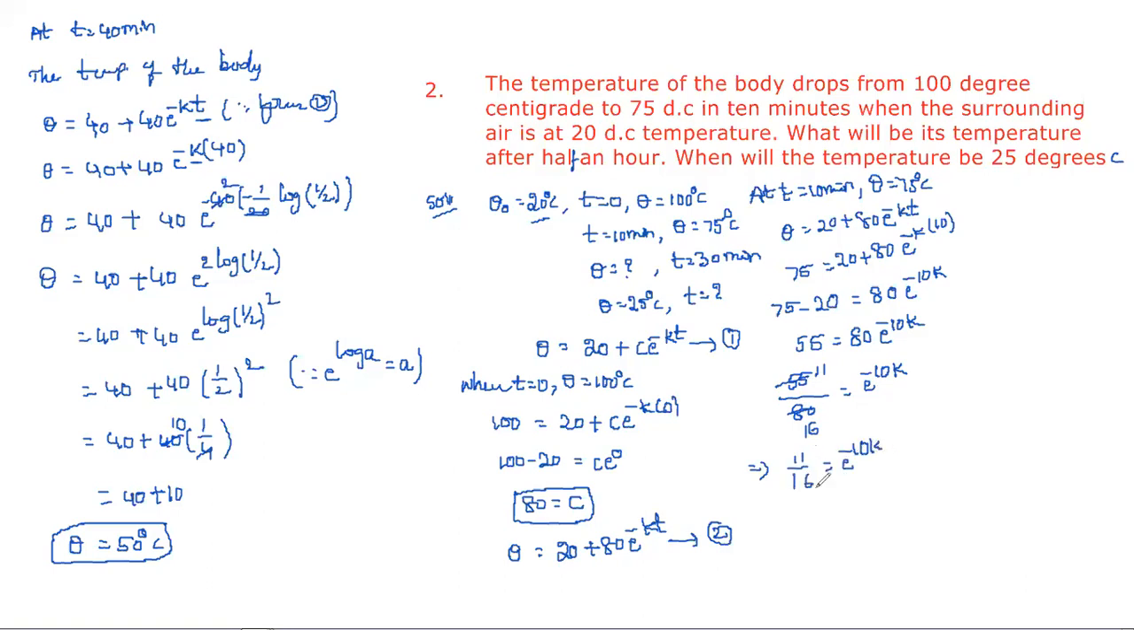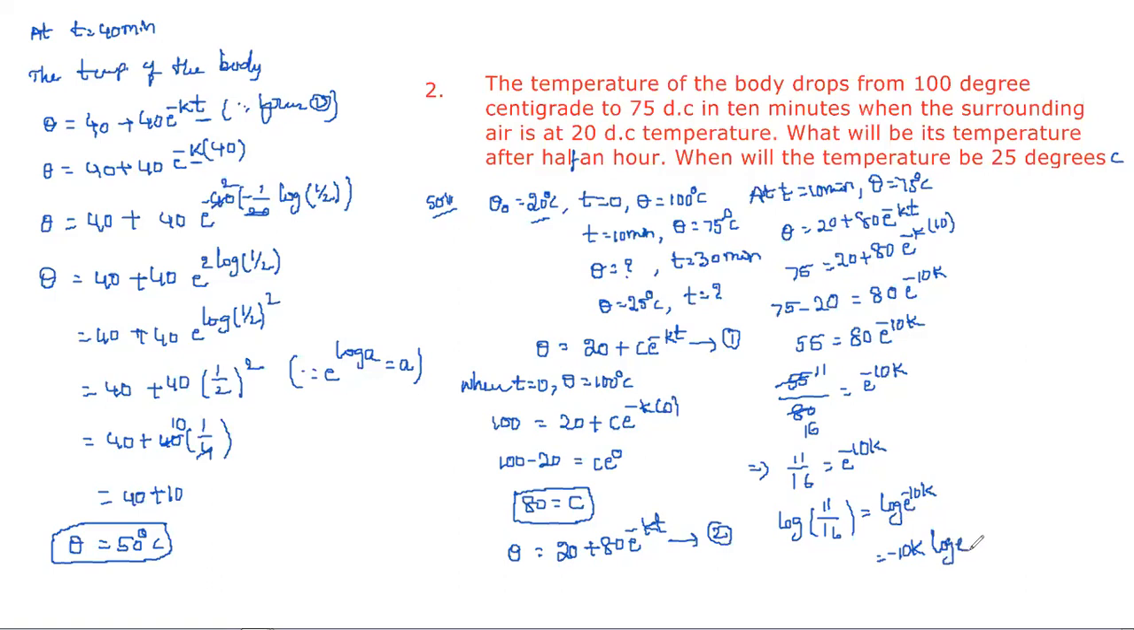I require the value of k. For that, we can simply apply log on both sides. So log of 11 by 16 is equal to log of e power minus 10k. This is in the form of log a power m, which we can write as minus 10k log e.